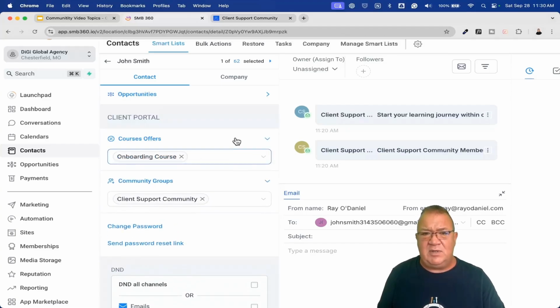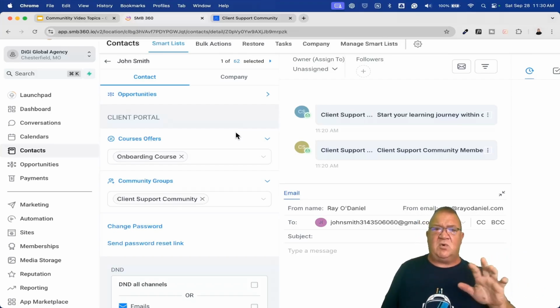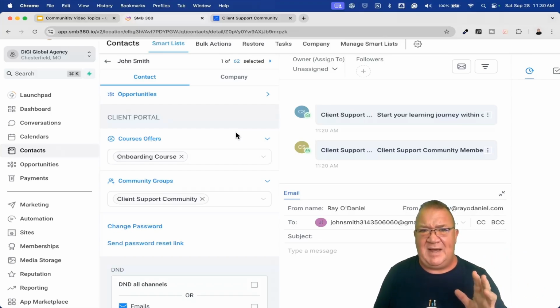Now that we have the onboarding course, at that particular point, any of the workflows that fire for adding a person to the course, all of that type of stuff happens automatically. All the workflows that you may already have set up for offers will continue to sit back, work, and fire.